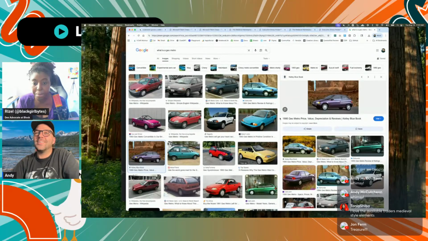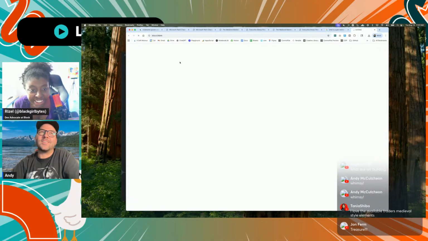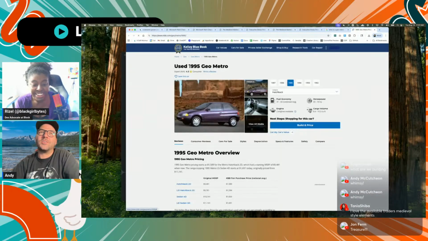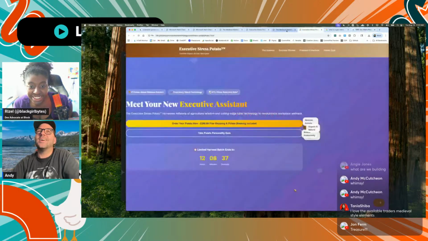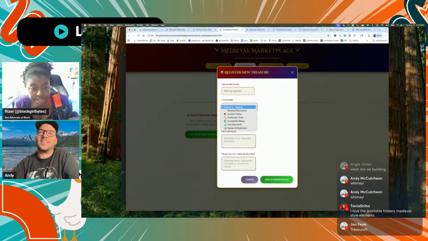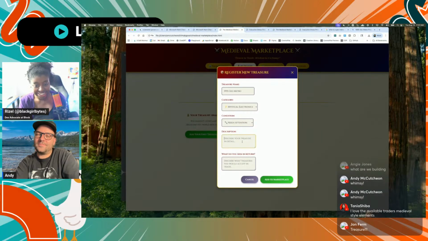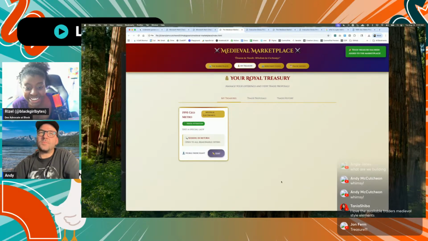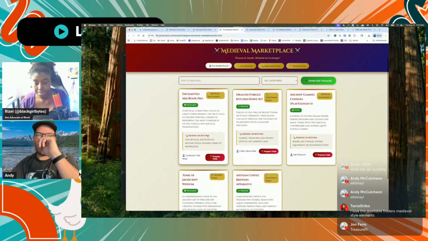Okay. So we're gonna go with this listing right here. We're gonna do a 1995 Geo Metro. That thing is amazing. That's gonna get us a lot, honestly, I think. Mystical electronics. Yeah, they're absolutely mystical. Needs attention. Oh Lord, it is 30 years old. Okay. Now we can go back to our marketplace. Let's see what happens.